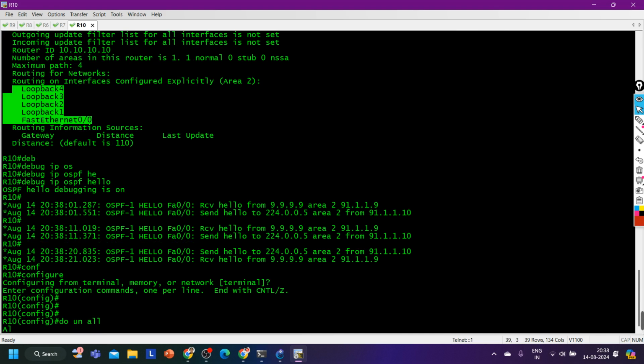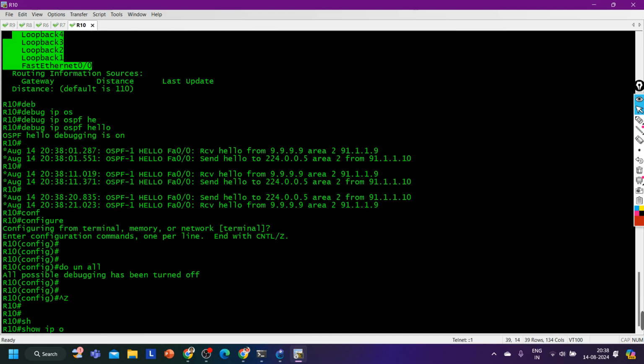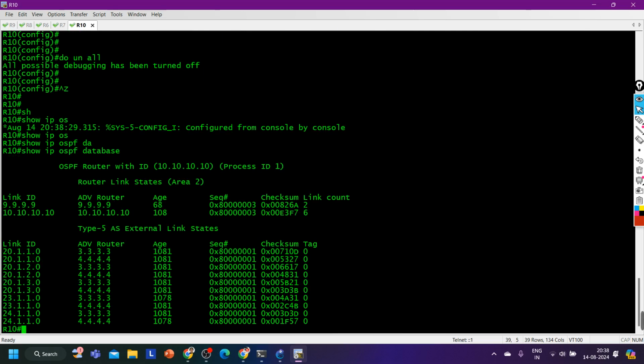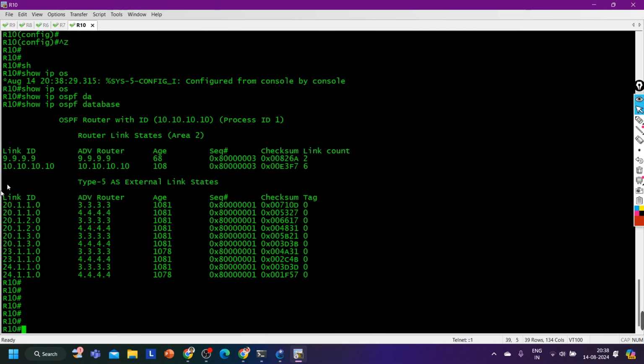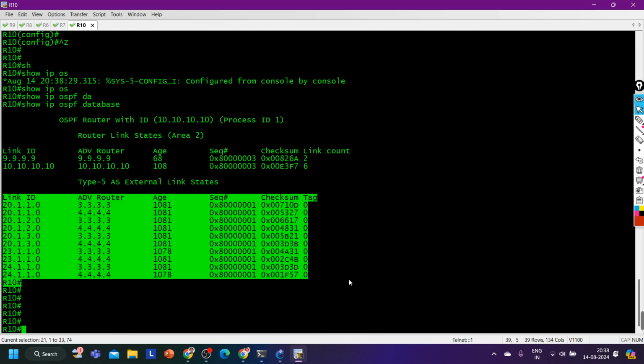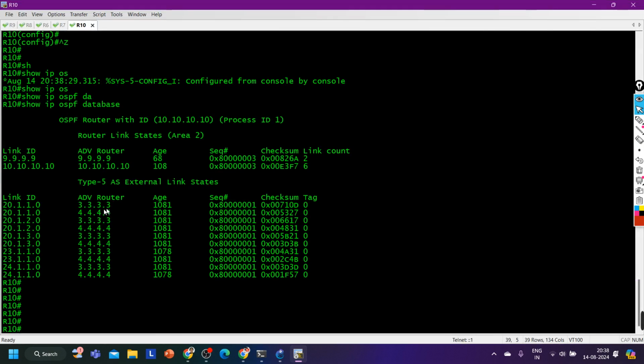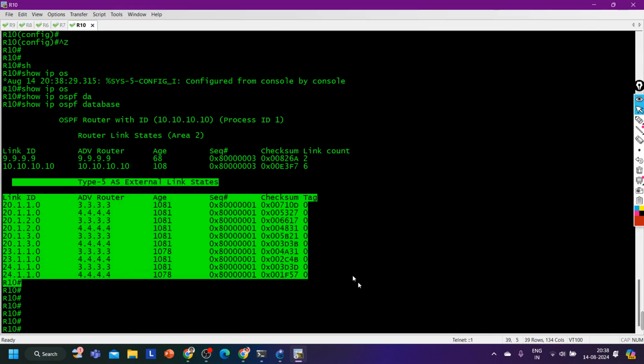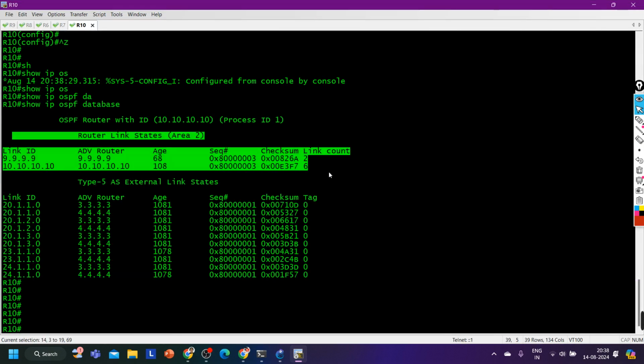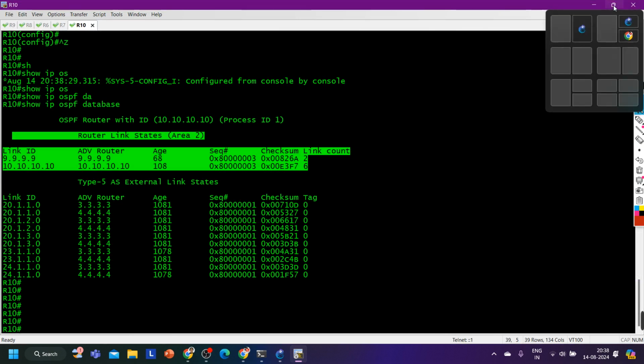Do undebug all. Now the issue is show ip ospf database. Here you can see the database. We have all LSA 5. As you know, LSA 5 can cross the area, and for LSA 5 we don't need an ABR or ASBR here between area 1 and area 2, right? So we have all LSA 5. Then we have the router LSA of this area only, router LSA of area 2 only.